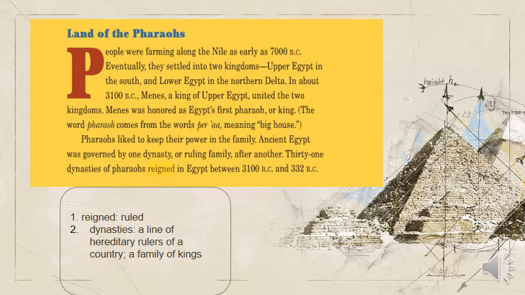31 dynasties of pharaohs reigned in Egypt between 3100 BC and 332 BC, before the Roman conquest of Egypt. This is the date when the rule of the Egyptian pharaohs was destroyed by the Romans in a battle. Okay, reigned means ruled. Dynasties means a line of hereditary rulers of a country, or a family of kings.